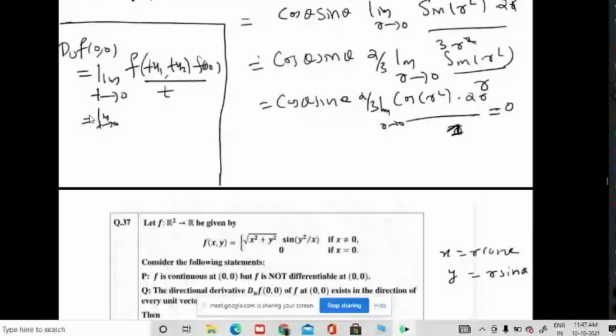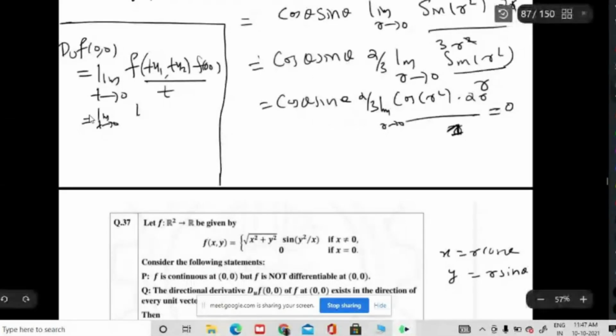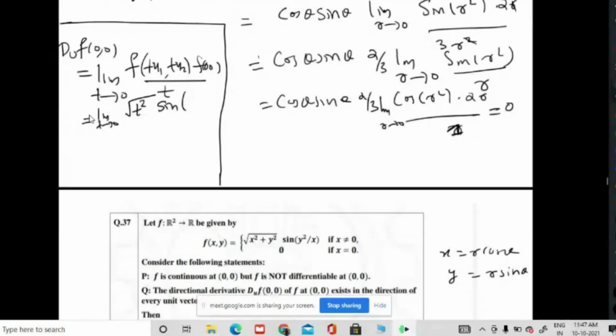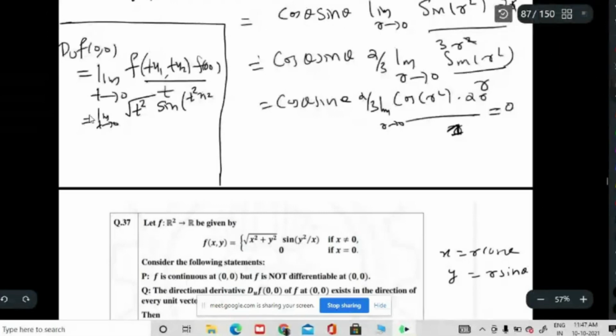So it is root of t square times sine of t square u2 by t u1, divided by t.